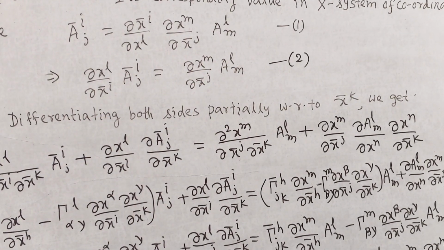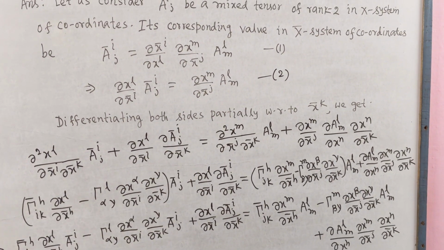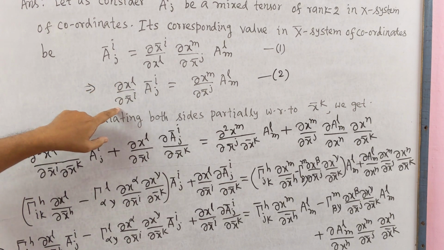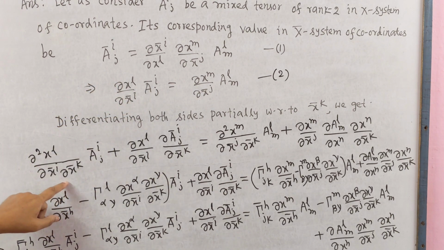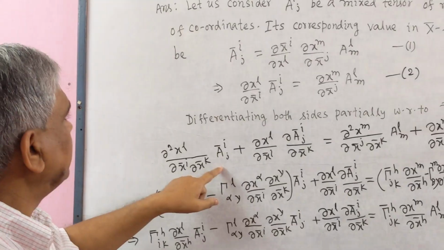Now, differentiating both sides partially with respect to x̄^k. First differentiate this: ∂²x^l/∂x̄^i∂x̄^k.